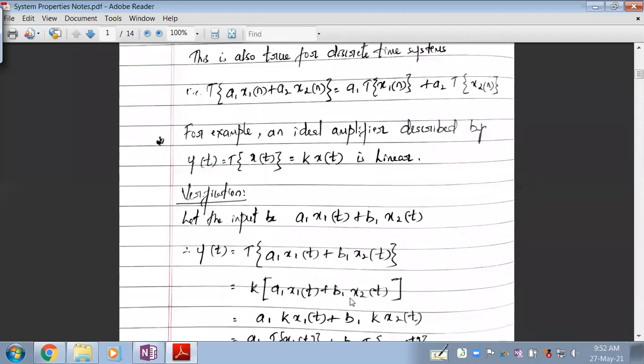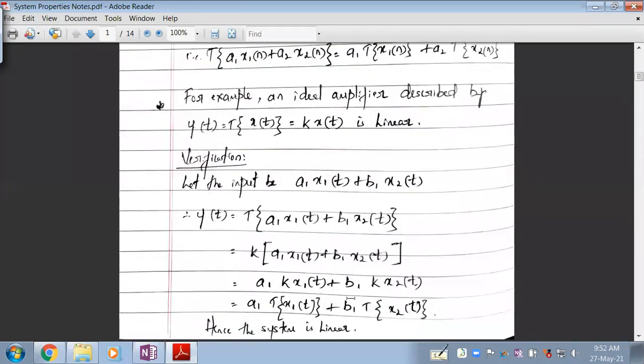So now we can rearrange this. See here, just rearrange this. a1 is kept out, kx1 of t is written, plus b1 is kept out, kx2 of t is written. Now what is kx1 of t? If kx of t is the response to x of t, everybody understand that? Then kx1 of t is the response to x1 of t, and kx2 of t is the response to x2 of t. So if this can be expressed in this form, then it is a linear system.